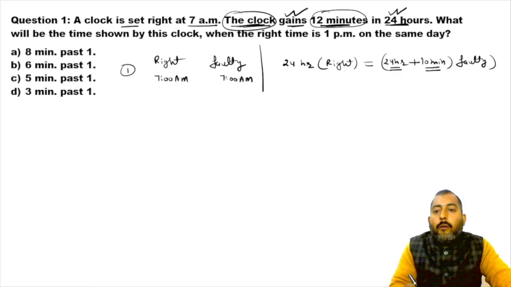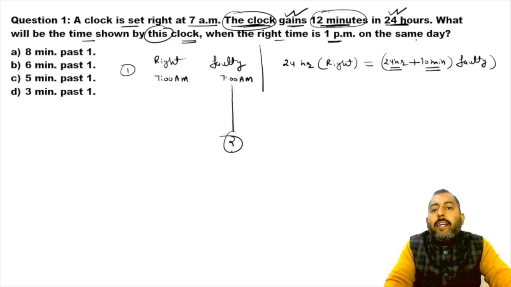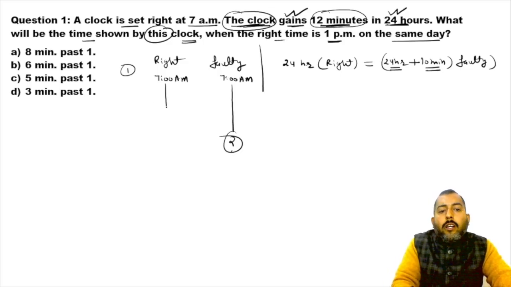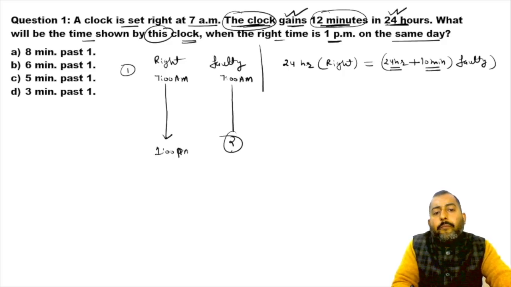Now, what will be the time shown by this clock? We want to find out the time shown by the faulty clock when the right time was 1 p.m. on the very same day.